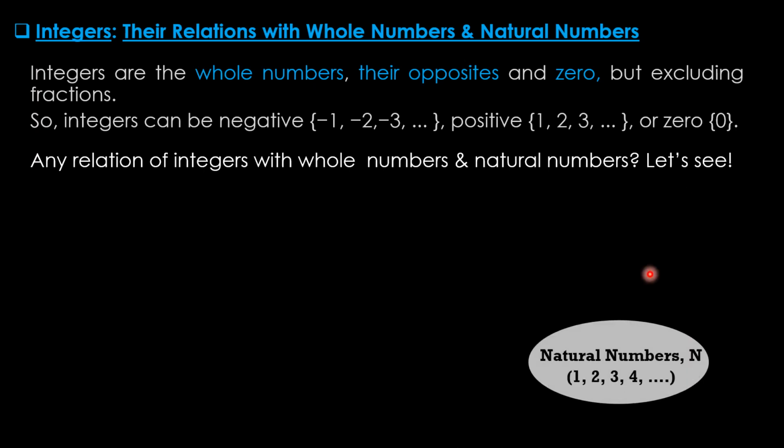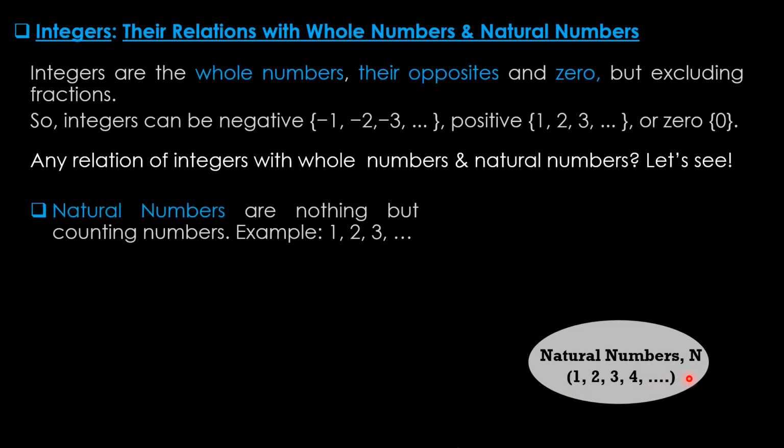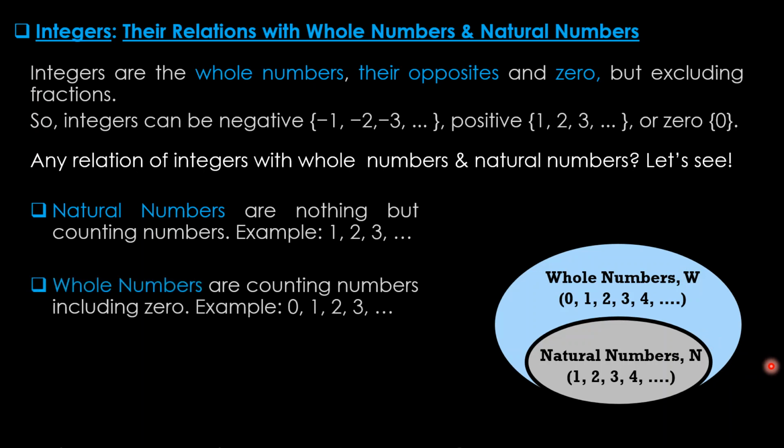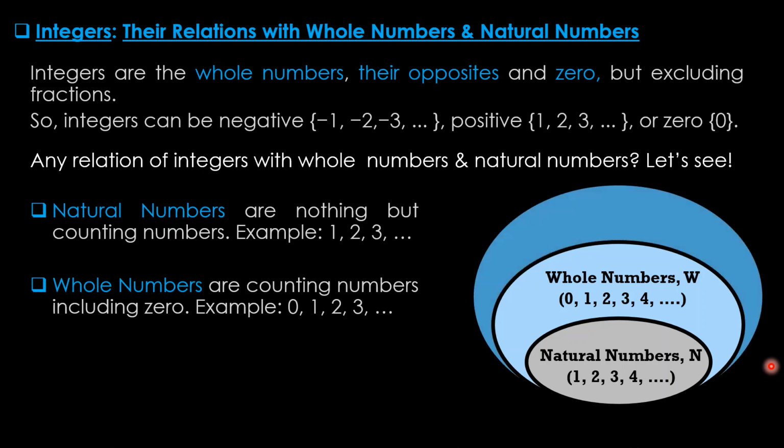Suppose natural numbers, which is usually denoted by capital N: 1, 2, 3, 4, etc. So natural numbers are nothing but counting numbers. Then comes whole numbers, W, which is natural numbers plus the number 0. It is usually denoted by W. So whole numbers are counting numbers including 0. Example: 0, 1, 2, 3, 4, etc.